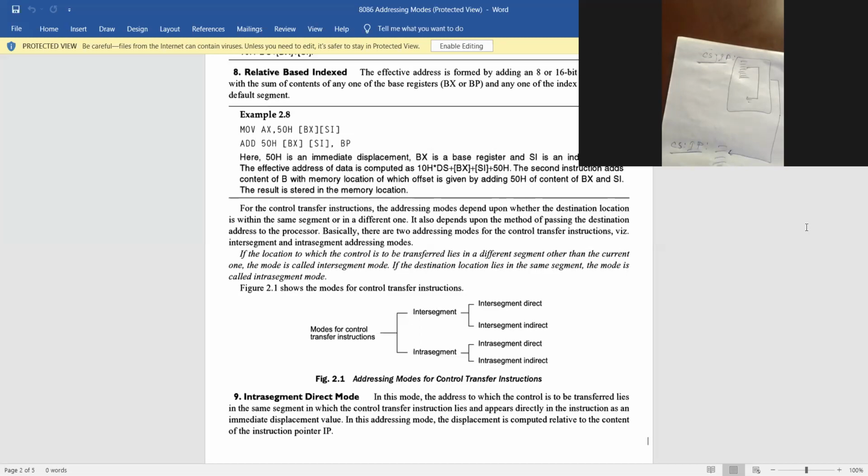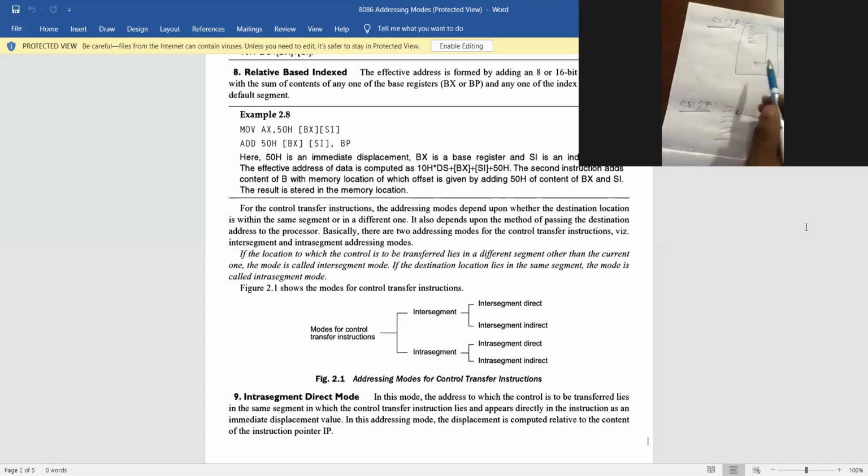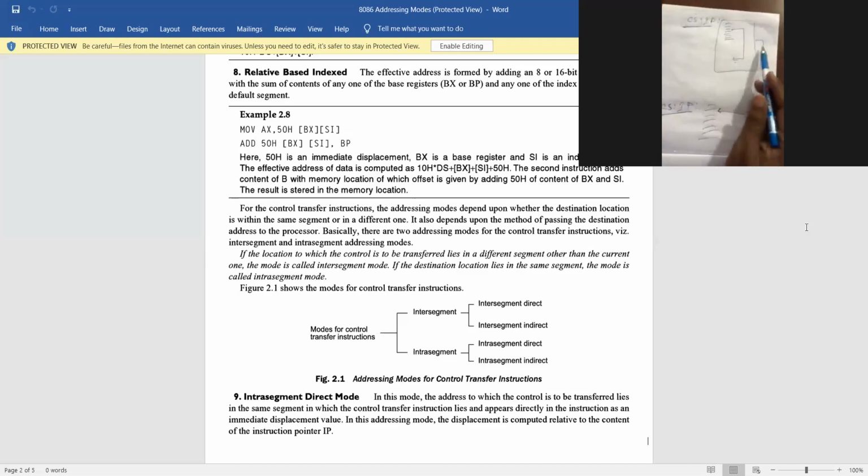Is it clear? Yes, sir. So intra segment means jump within the segment, and inter segment means jump from this segment to any other segment. So it is a call inter segment. Where I want to jump, say I want to jump over here.